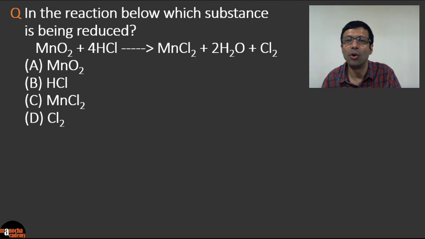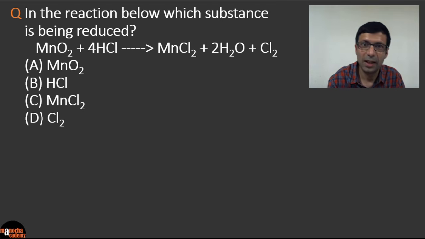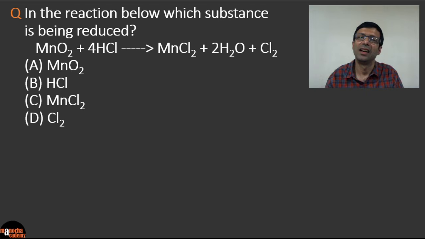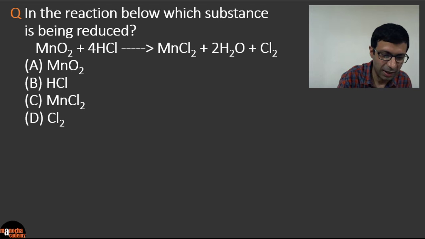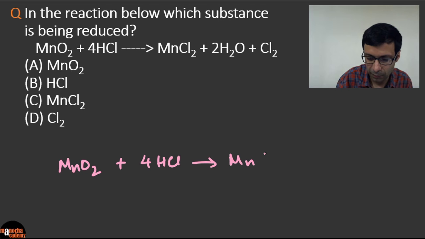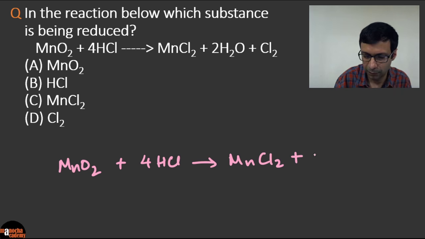In the reaction below, which substance is being reduced? And the reaction is MnO2 plus 4HCl gives MnCl2 plus water plus chlorine. So what do you think is the answer here? This is an important question where you need to look at what is being oxidized or what is being reduced. Let me show you the trick of how to do this one. So let's write down the reaction. All of you think what will be the answer here while I'm writing down the reaction.